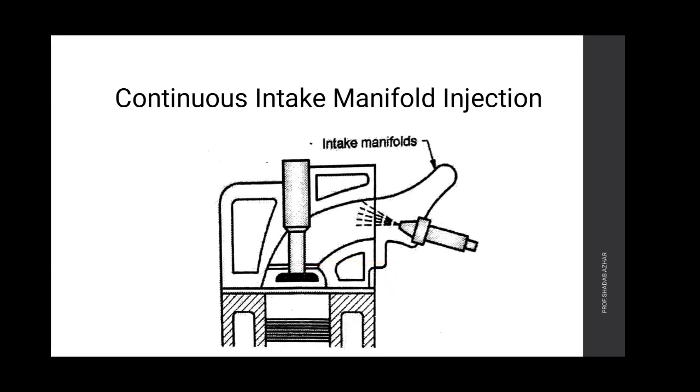Second, continuous intake manifold injection. The fuel is injected at a pressure of 2 bar as shown in the figure. The figure shows the fuel injector is kept at the intake manifold far from the inlet wall.